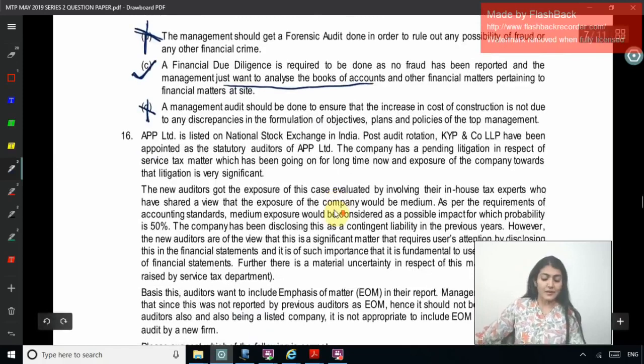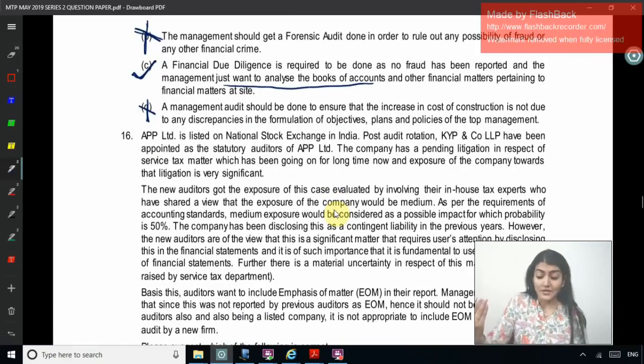Okay, right, coming to 16. APP Limited is listed on the National Stock Exchange in India. Post-audit rotation, KYP and Company LLP have been appointed as the statutory auditors of APP Limited. The company has a pending litigation in respect of a service tax matter which has been going on for a very long time now, and the exposure of the company towards that litigation is very significant.